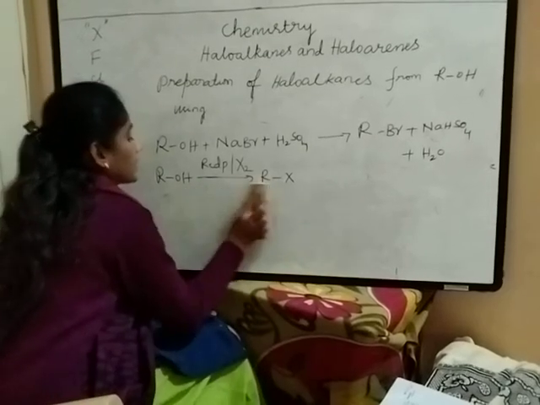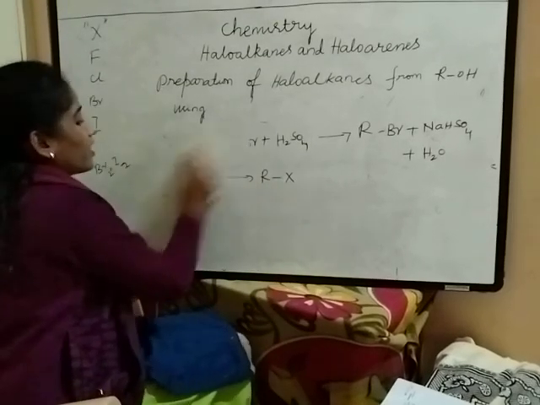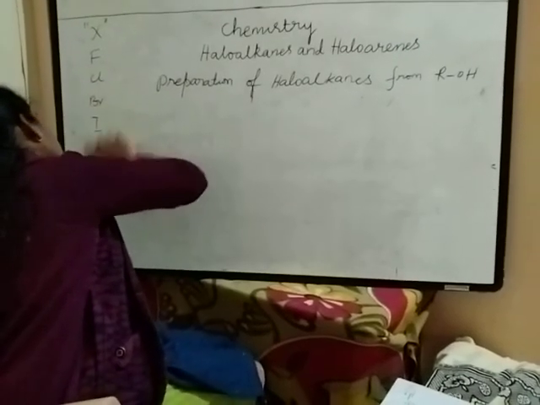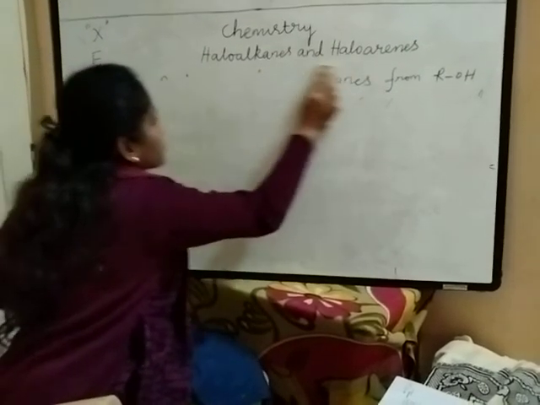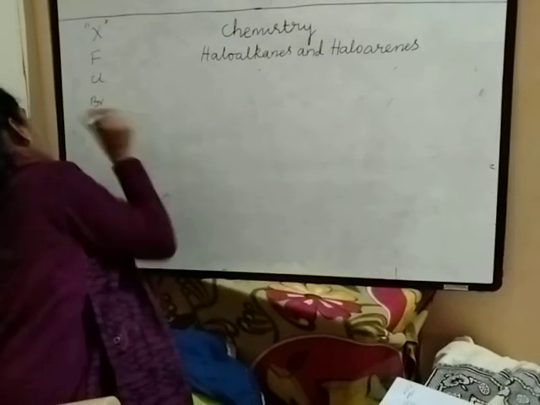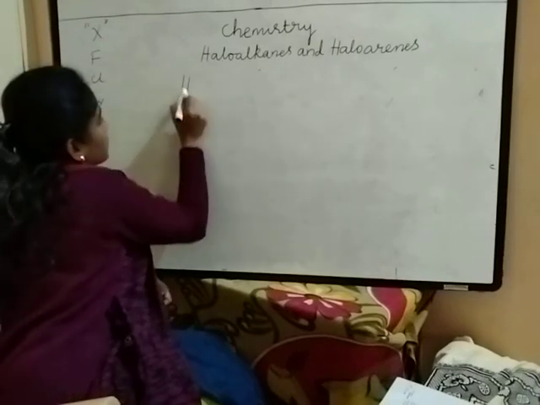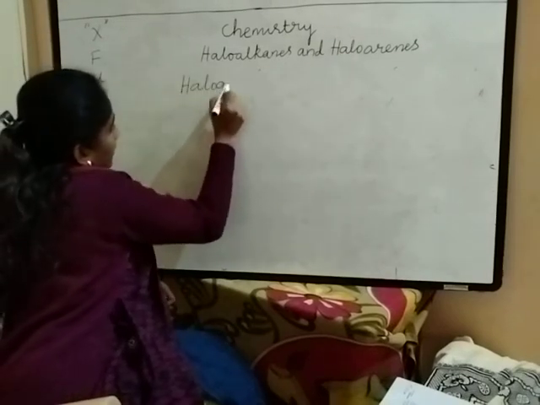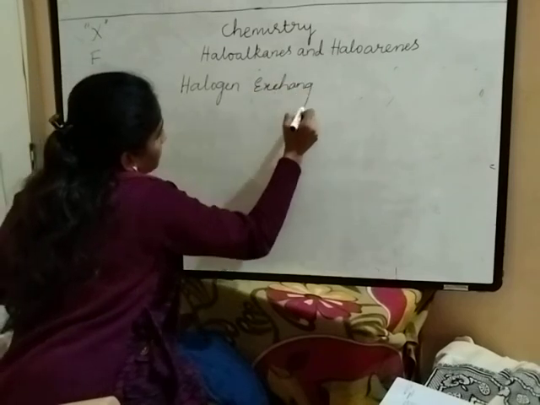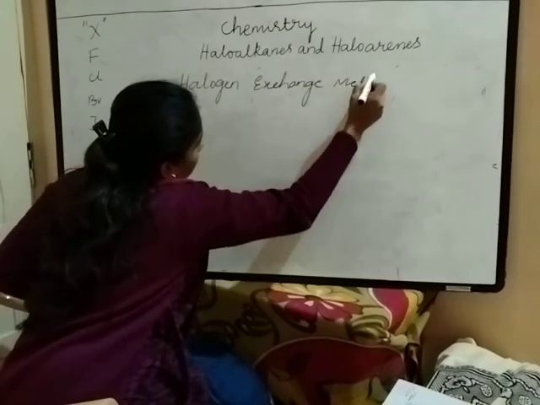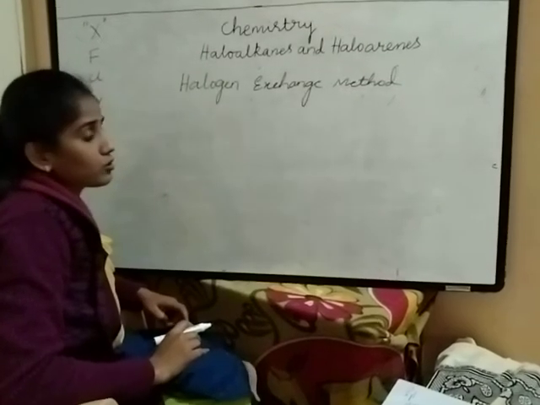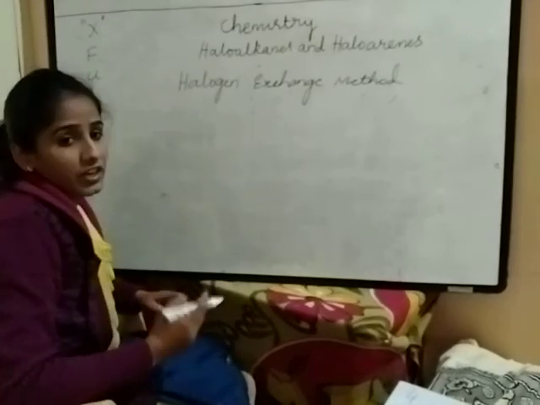Then another method of preparation is the halogen exchange method. Here the name itself indicates halogens will exchange, so halogens will undergo changes.